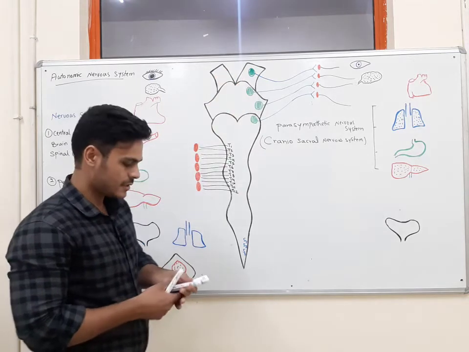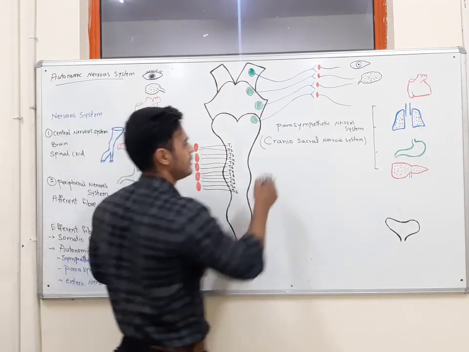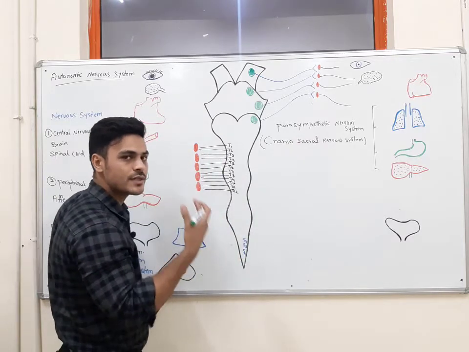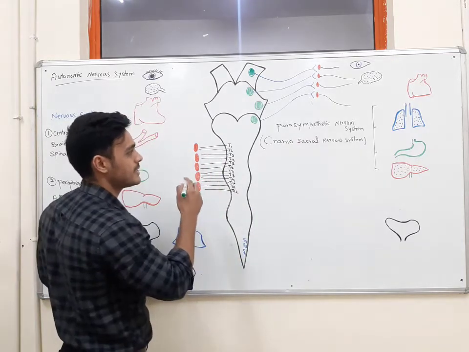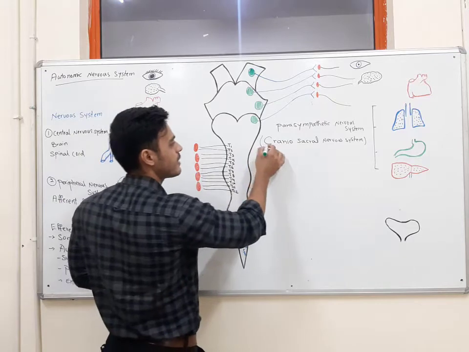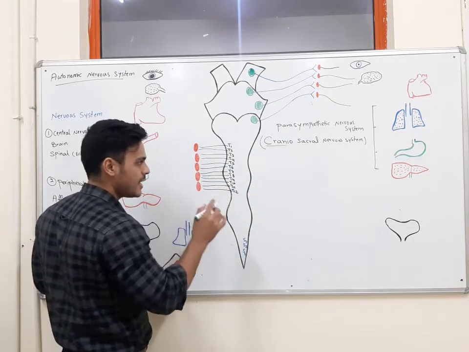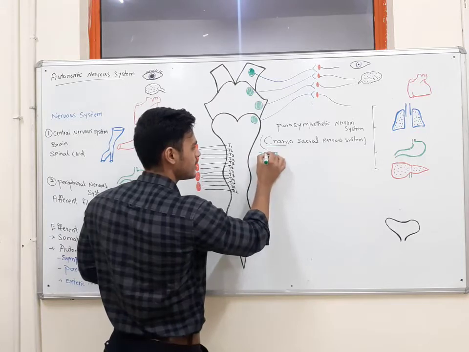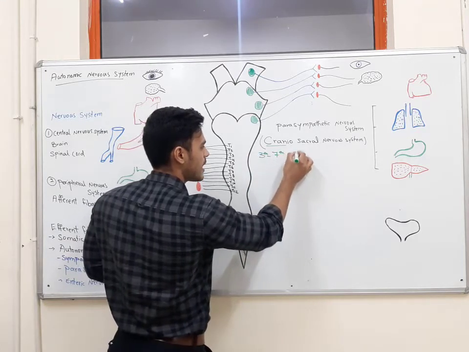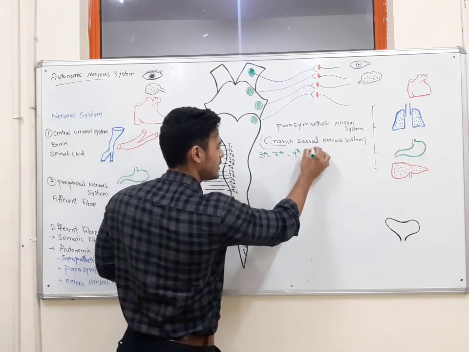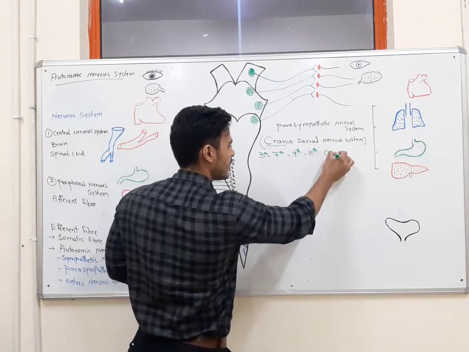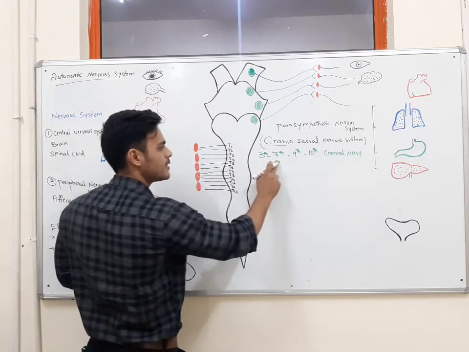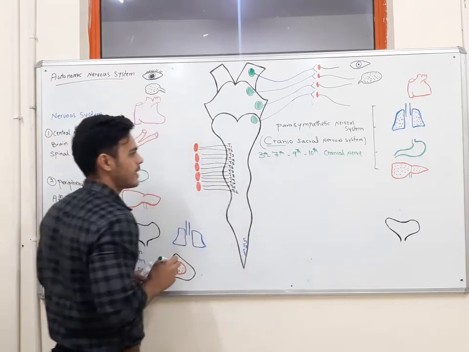So the first origin for some of the fibers in the parasympathetic nervous system is in the cranial part, especially from the nucleus of the 3rd, 7th, 9th, and 10th cranial nerve.